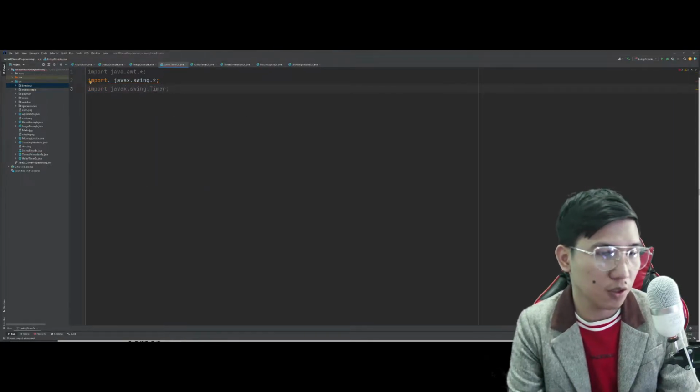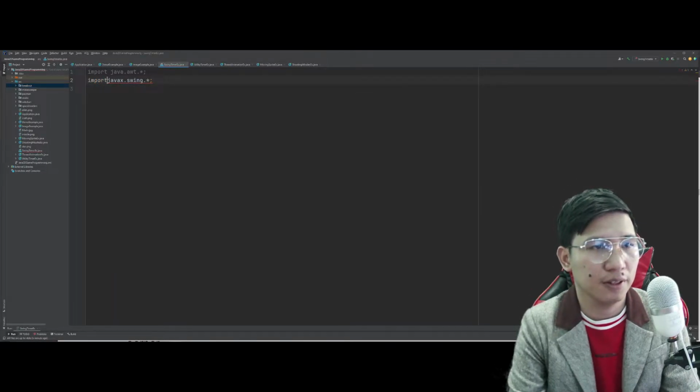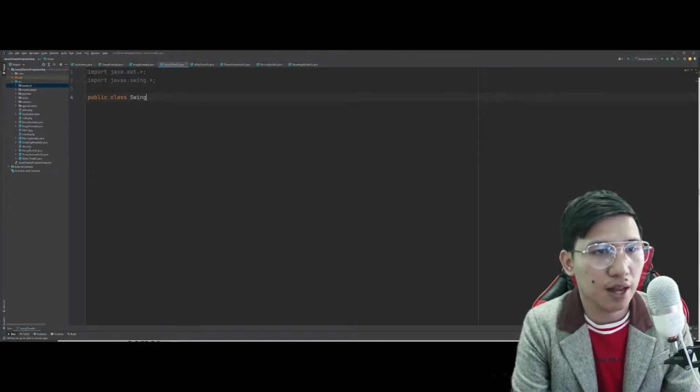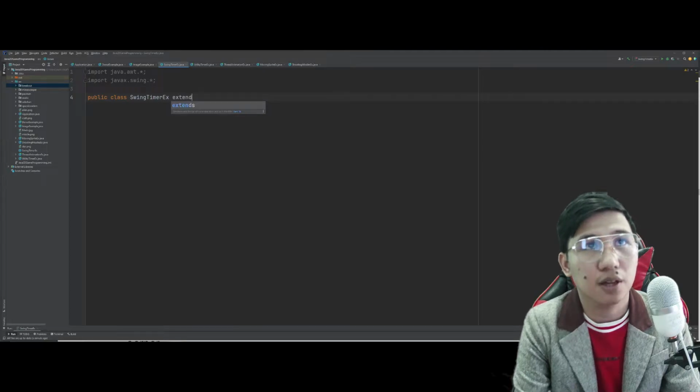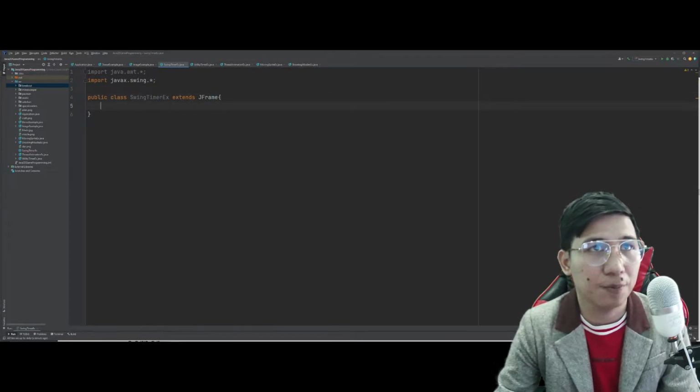Okay? But then, our focus here will actually be the javax.swing, the timer. Yun yung magiging focus natin dito. Okay? Pero wag natin import yan. Nandito na yan eh. Yan. So, public class SwingTimerX extends JFrame. Okay? Alam na natin yan.